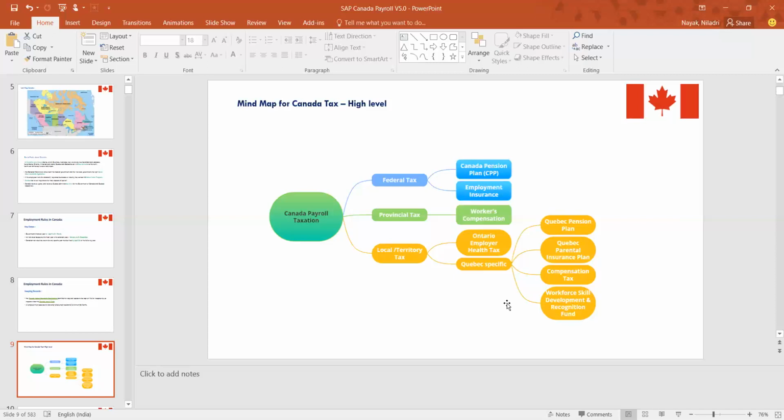At the same time, in different organizations I have also seen that they have their different unions. Have you worked on any kind of union scenario? I haven't worked with the unions. That's another piece which I have never worked on. I know that there are collective bargaining agreements, but I haven't configured those. This is a Canadian-specific payroll thing: there are unions and collective bargaining agreements, and then the union dues and the different hours, I believe. This is another part which I want to know about.